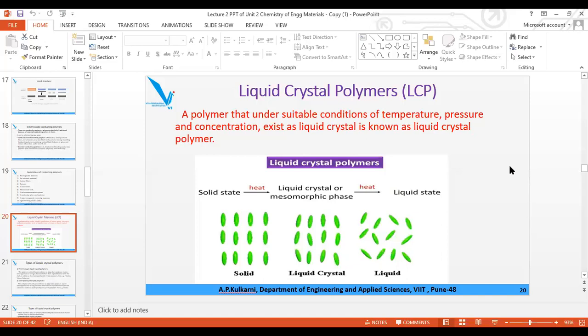So the application of all types of polymers, their construction, etc., you are going to prepare. No doubt I am going to teach them in the class, and I am also going to share the PPTs and the notes with you. Someone, please share your mail ID to my personal WhatsApp. I will send the PPT and the notes of first unit as well as second unit to you.